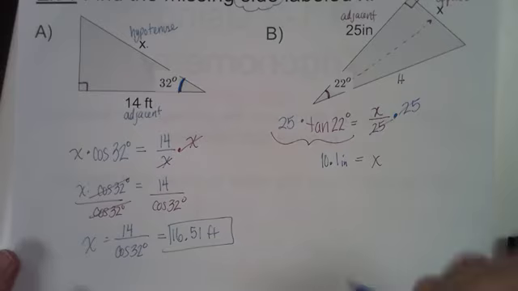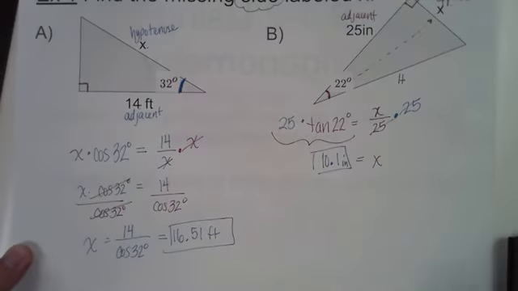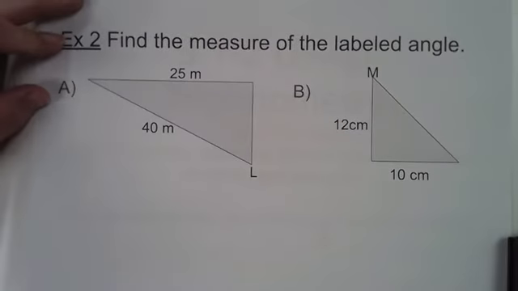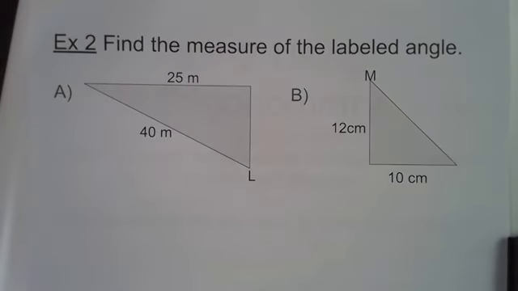Okay, so these are pretty easy. Questions on these? Finding side lengths. Very easy. Good? Okay. Last thing. Example 2. Find the measure of the labeled angle.